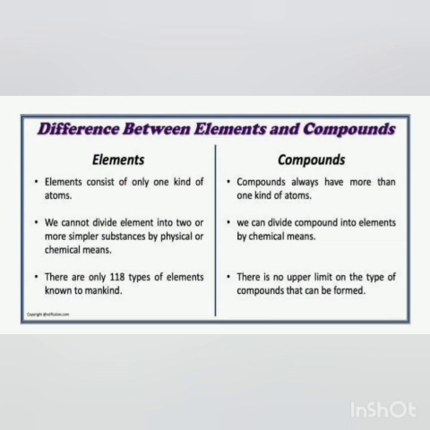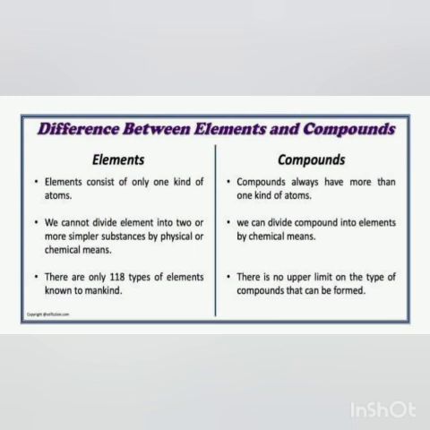If water, H2O, is a compound, then water is made up of the element hydrogen and the element oxygen. Element hydrogen will have hydrogen atoms, and oxygen will have oxygen atoms. So when hydrogen and oxygen combine to form water, then water will have the particles or the atoms of hydrogen as well as of oxygen.